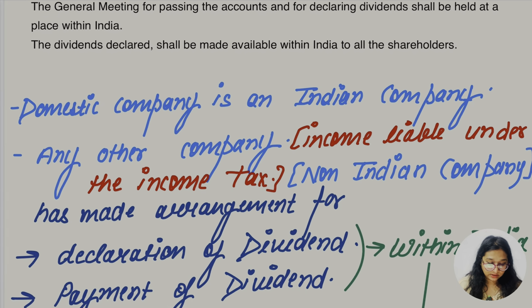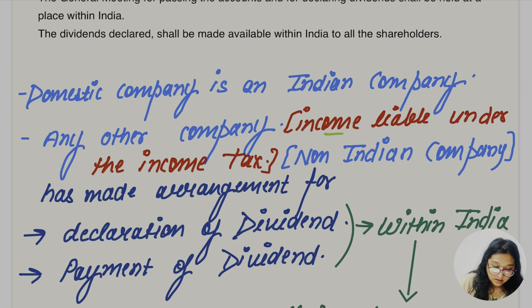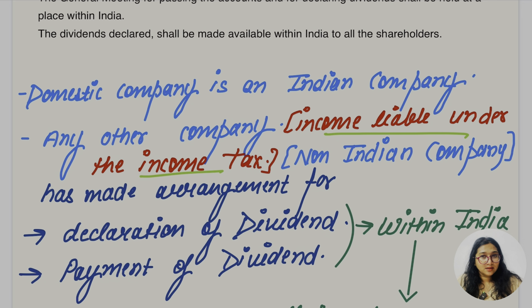Now I know this. Now they are going to say any other company, the income of which is liable under the Income Tax Act, which is a non-Indian company. Here, any other company means other than a domestic company, or a company which is not established in India, which means a non-Indian company.